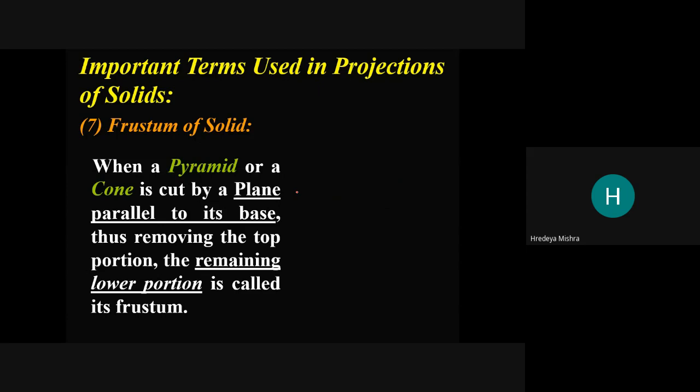See, what is the frustum of the solid? When a pyramid or a cone is cut by a plane parallel to its base, thus removing the top portion, the remaining lower portion is called the frustum.